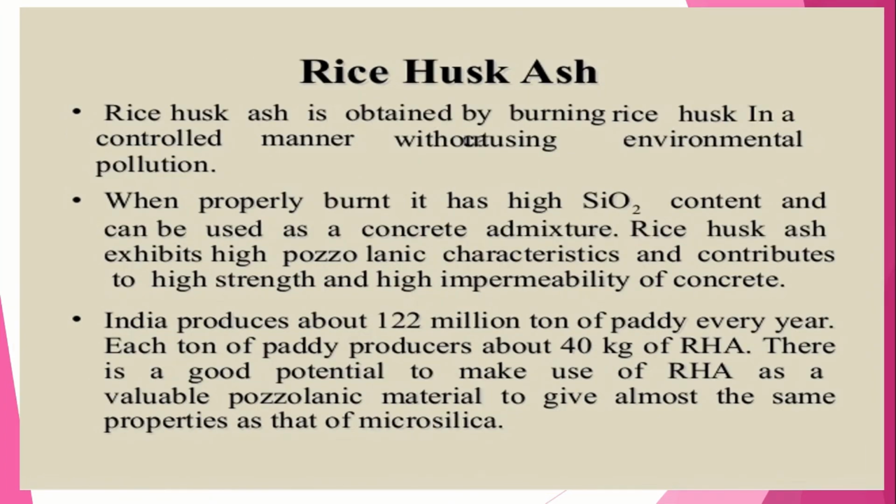Rice husk ash. Rice husk ash is obtained by burning rice husk in a controlled manner without causing environmental pollution. When properly burnt, it has high silicon dioxide content and can be used as a concrete admixture. Rice husk ash exhibits high pozzolanic characteristics and contributes to high strength and high impermeability of concrete. India produces about 122 million tons of paddy every year. Each ton of paddy produces about 40 kg of rice husk ash.